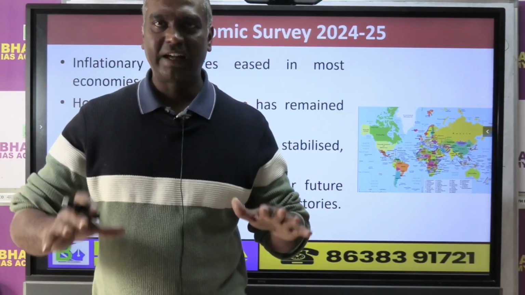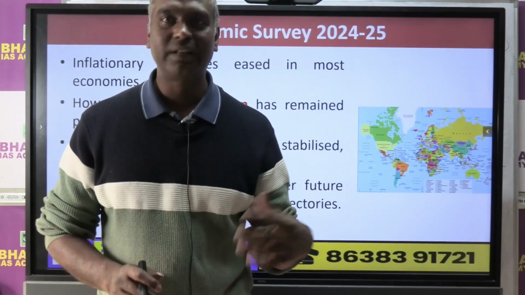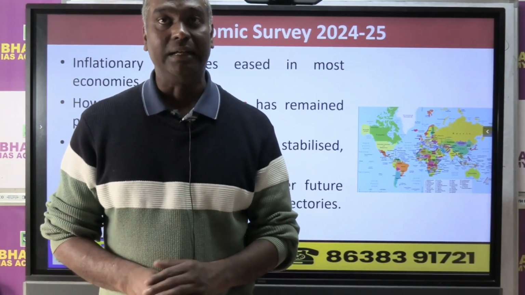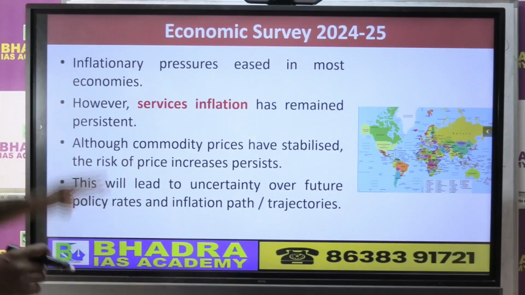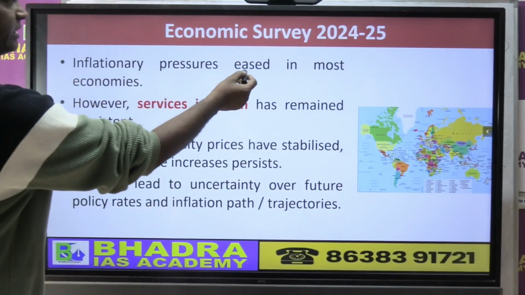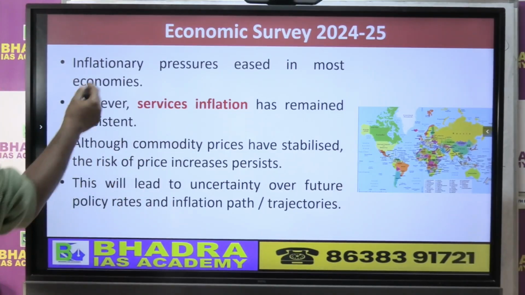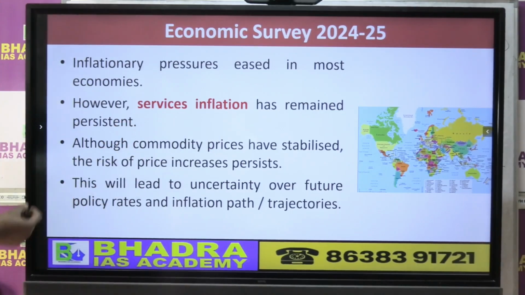Inflation was felt to be reducing a little bit in the manufacturing sector because of lack of demand. But the services sector experienced some kind of inflation. So inflationary pressure eased, meaning it became less in many economies, but services inflation in a way remained more or less persistent.